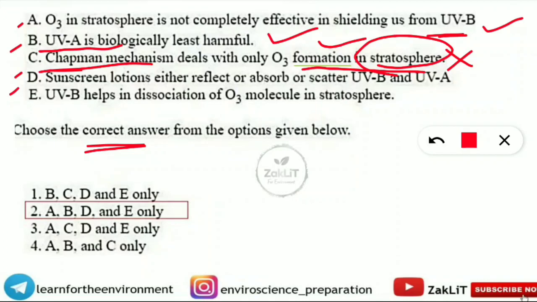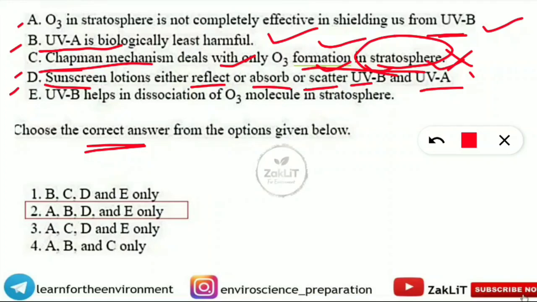So option C, that statement C, is incorrect. Let us read the next statement. Statement D: sunscreen lotion either reflects, absorbs or scatters UVB and UVA. Yes, it is correct. The sunscreen lotion which you are using, they absorb, reflect or scatter the UVB and UVA, protecting our skin from the deadly diseases like cancer.